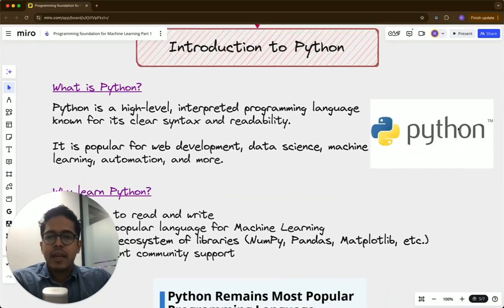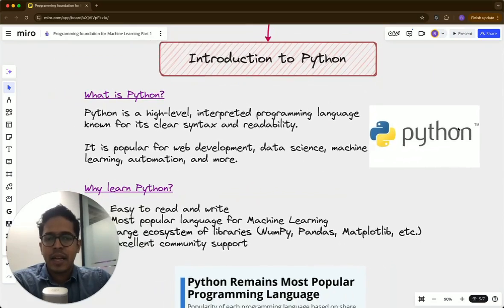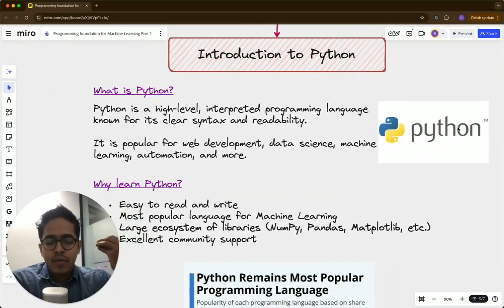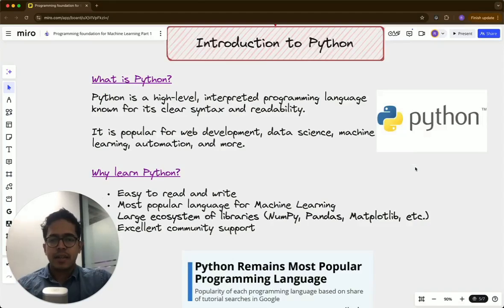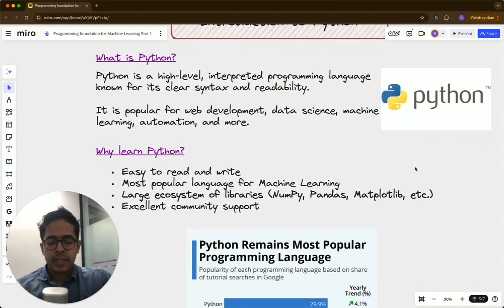So firstly, Python is a programming language. It is very much interpretable in the way it is written. The syntax is very easy to learn. It is by far the most popular programming language for machine learning. It is also used extensively in web development, and it's very easy to learn Python relative to many other programming languages. Personally, for me, Python was easier to learn than C or C++. And if you want to become a serious machine learning engineer, of course, you should know Python in and out.